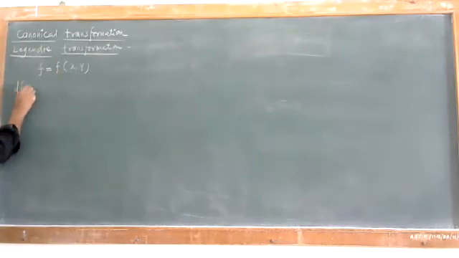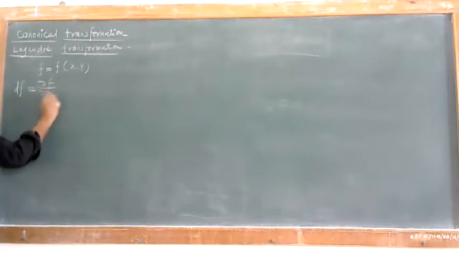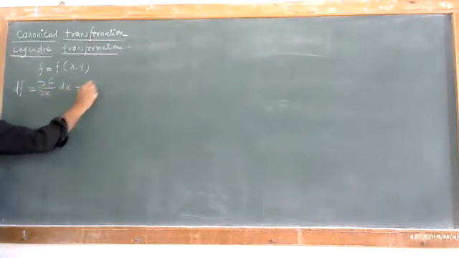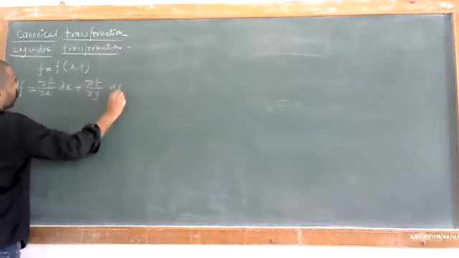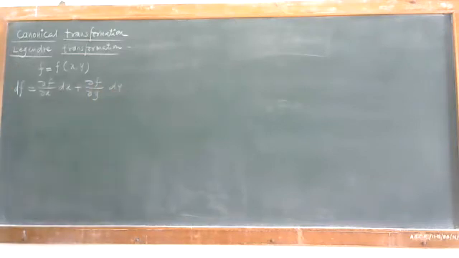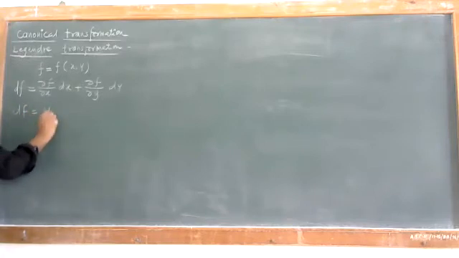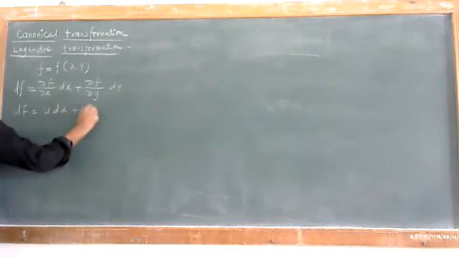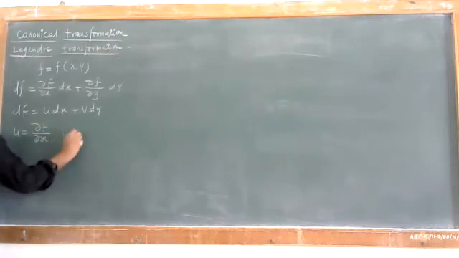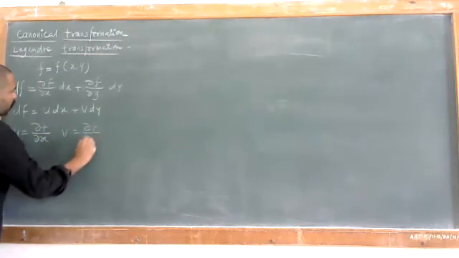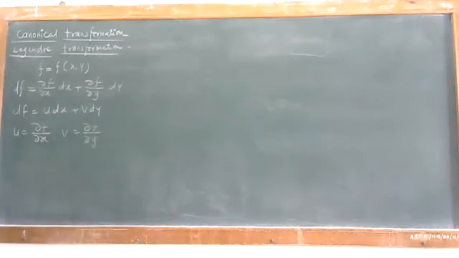So the total differentiation is given as df is equal to ∂f/∂x into dx plus ∂f/∂y into dy. Okay, so let's also write this equation df as u dx plus v dy. So what is u? u is nothing but ∂f/∂x, and what is v? That is nothing but ∂f/∂y. So we'll have these equations.